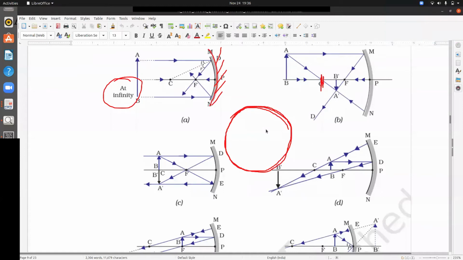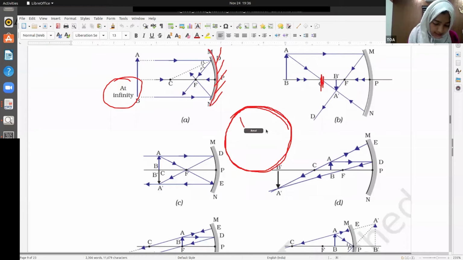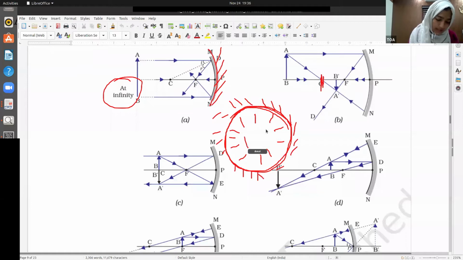If it is a concave mirror, we polish this inner side. This outer side is not polished and the inner side is polished. This is the polishing side. We polish this inner surface. This is the mirror.